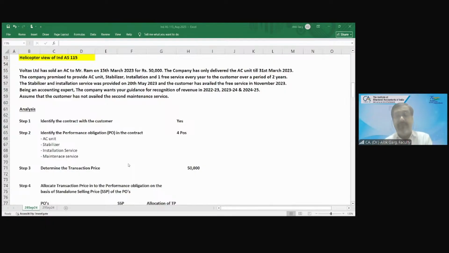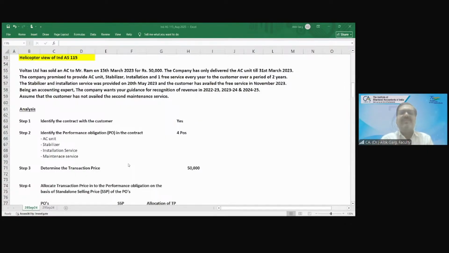Don't you think the company will accrue the cost in the period in which it is incurring it? So going by the matching concept, don't you think the company has to recognize revenue also for those services? And don't you think for those services, the company has already taken the money in advance at the time of sale of the car? Yes or no? Yes.